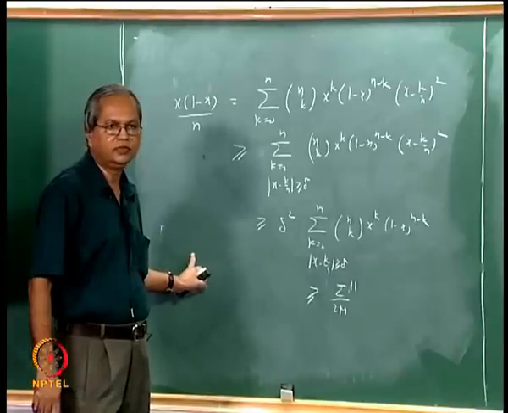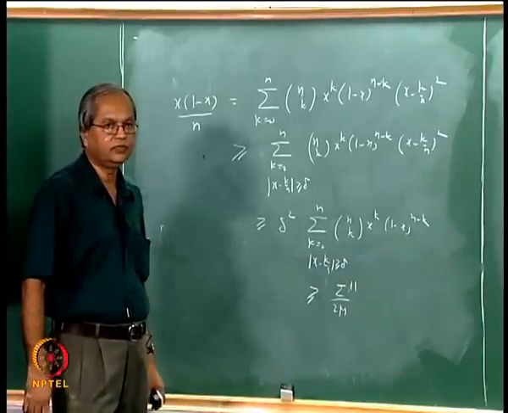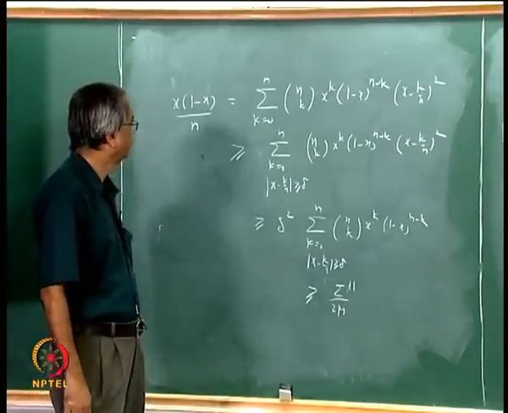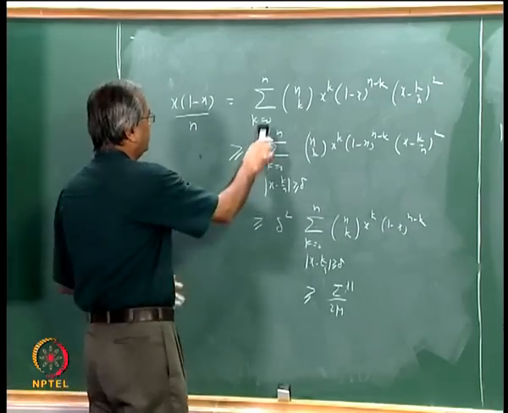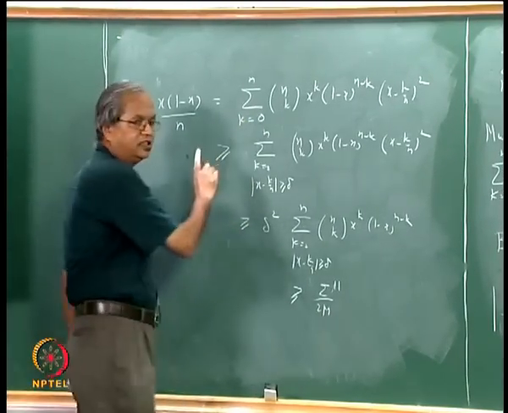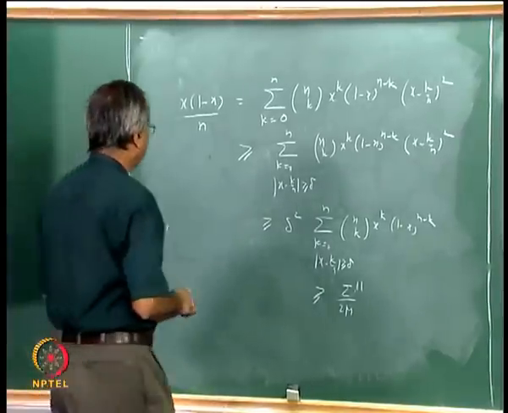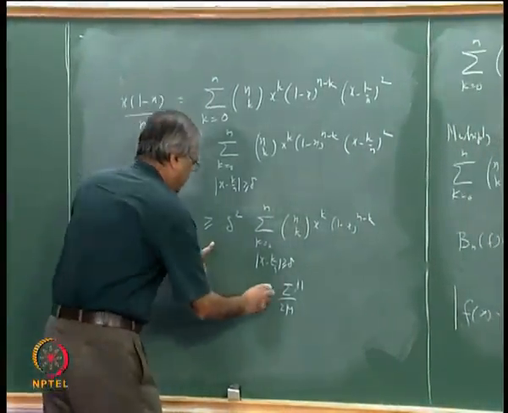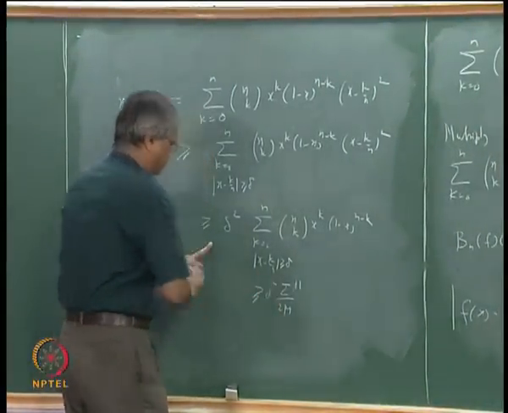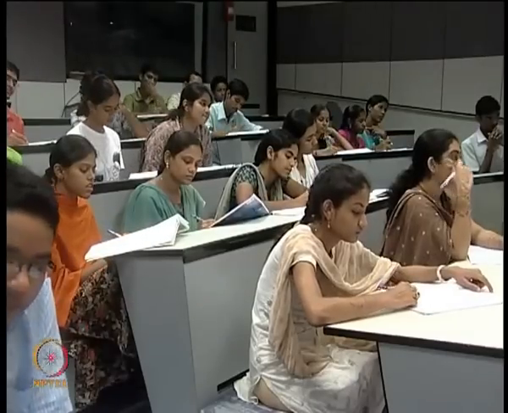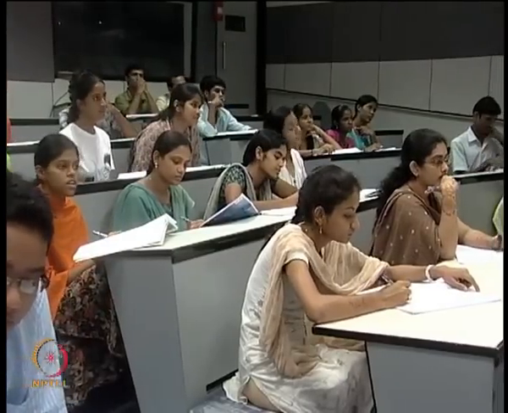Yes, the upper inequality: delta square into sigma double prime by 2, okay, alright.